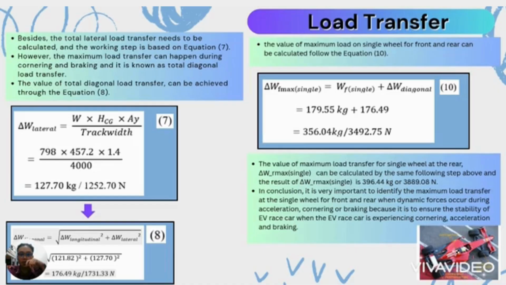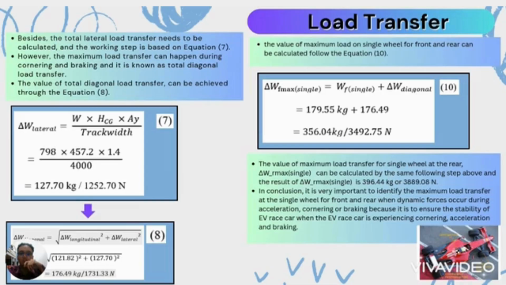However, the maximum load transfer can happen during cornering and braking, and it is known as the total diagonal load transfer. The value of the total diagonal load transfer can be achieved through equation 8. The total diagonal load transfer is equal to the square root of total longitudinal load transfer to the power of 2 plus total lateral load transfer to the power of 2, and the final value is equal to 178.49 kilograms.